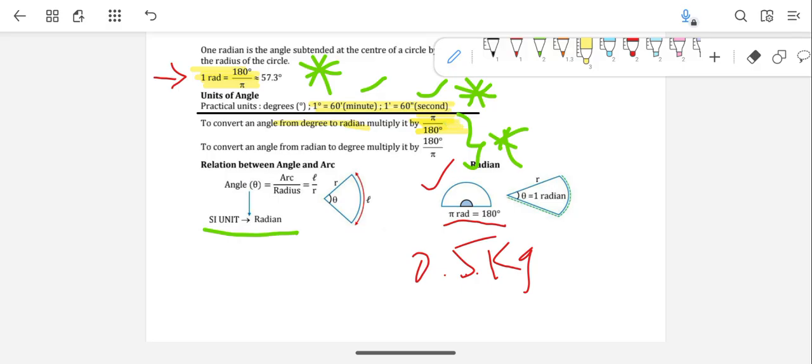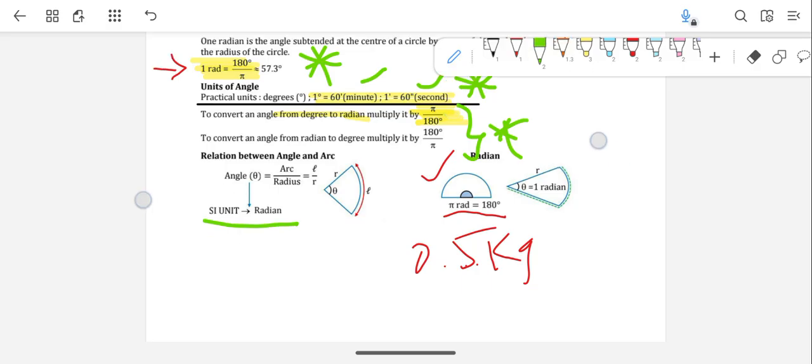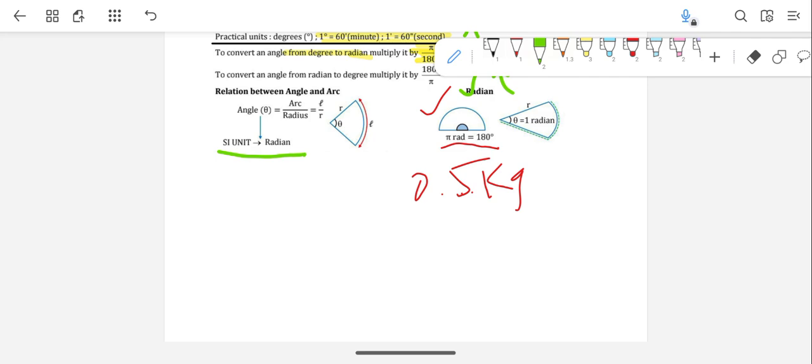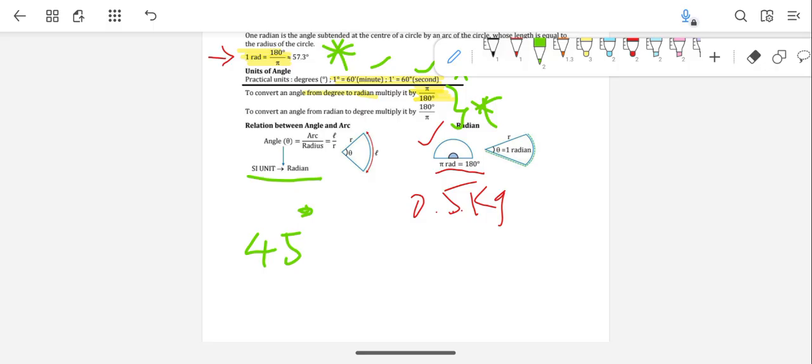For example, take 45 degrees and convert it into radians.